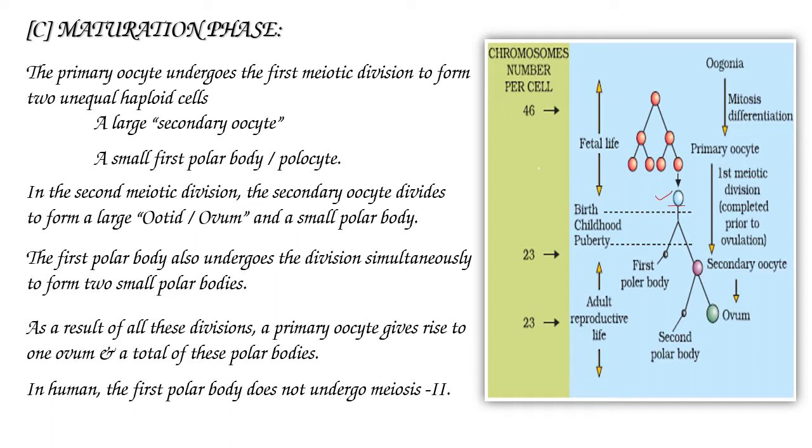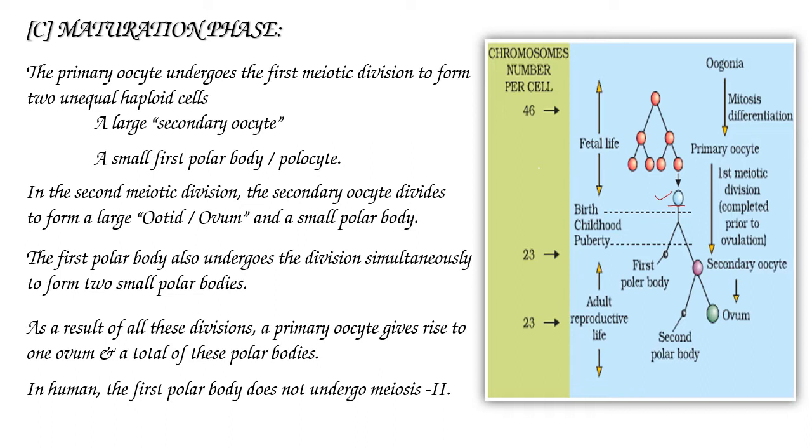And we already discussed one more point here. Before maturity itself, the primary oocyte inside the primary follicle undergoes the first meiotic division and it is suspended at prophase 1.